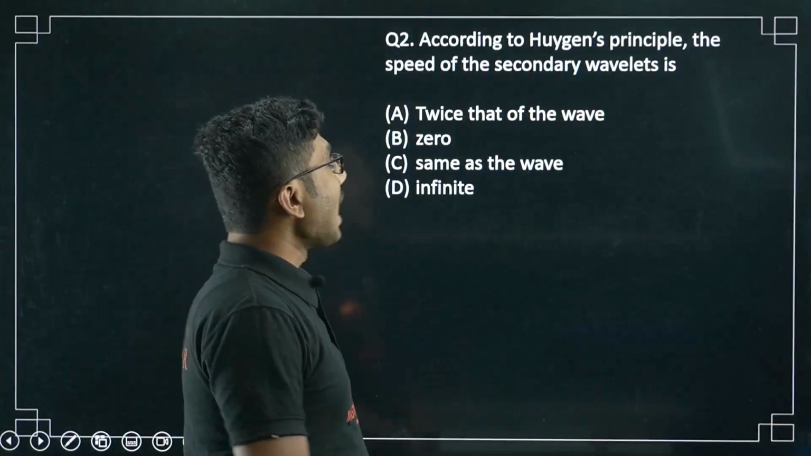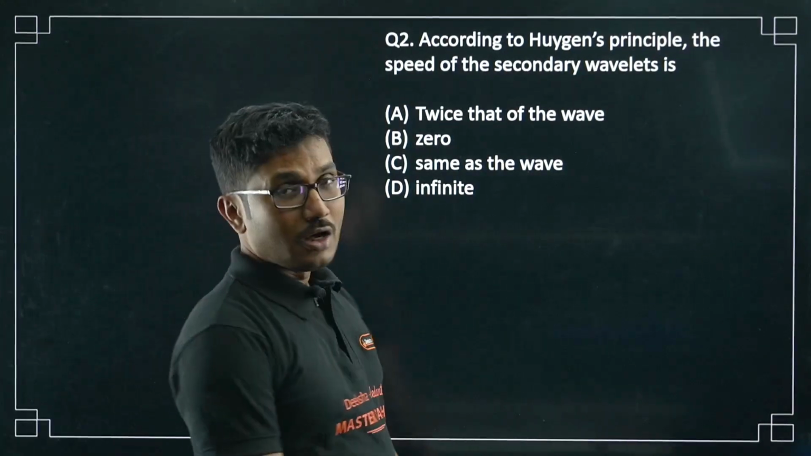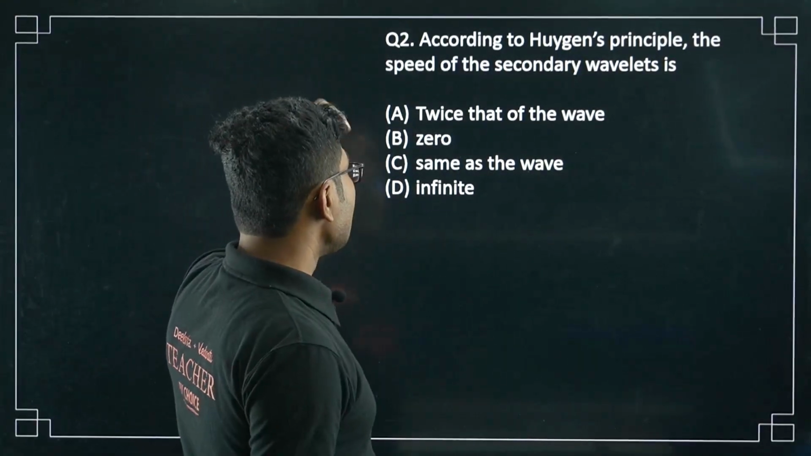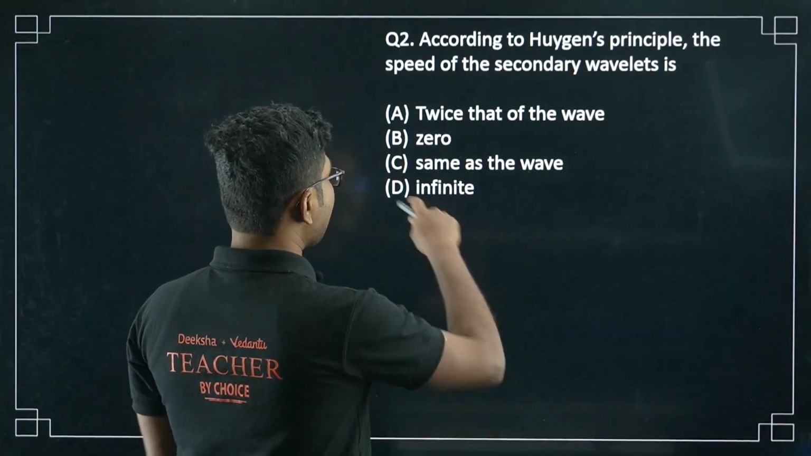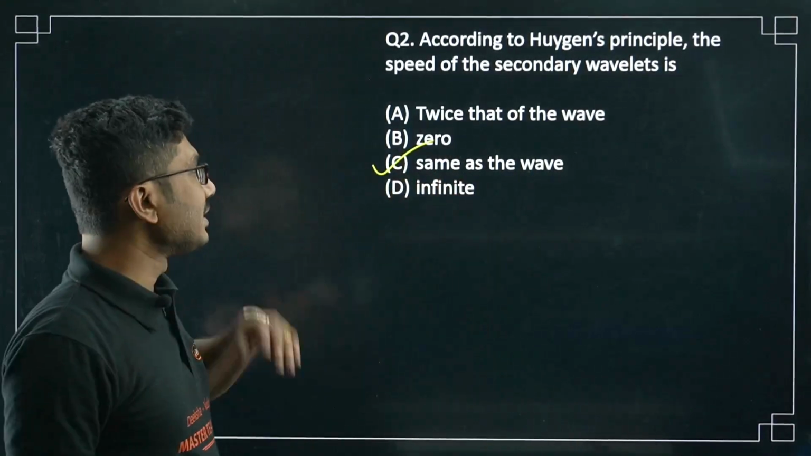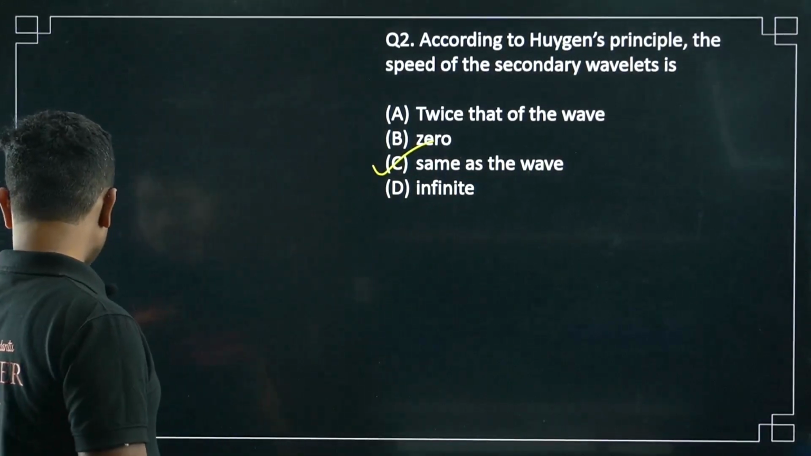Now next question: according to Huygens principle, the speed of the secondary wavelets is. This is also a very common question. According to Huygens principle, the speed of the secondary wavelets is the same as that of the wave. Not twice, not zero, not infinite, it is the same as the wave. Now let's move on to the next question.